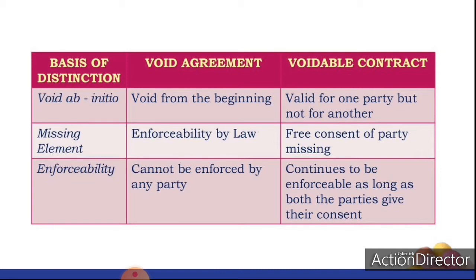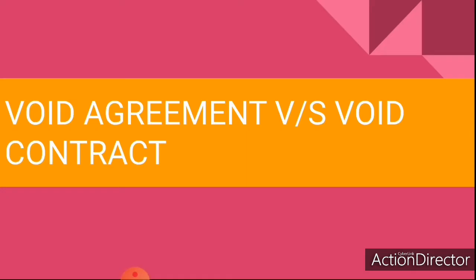Enforceability by law is the missing element in void agreement, whereas free consent of the party is missing in voidable contract. Void agreement cannot be enforceable by any party, whereas voidable contract continues to be enforceable as long as both the parties give their consent. So, this is the difference between void agreement and voidable contract.